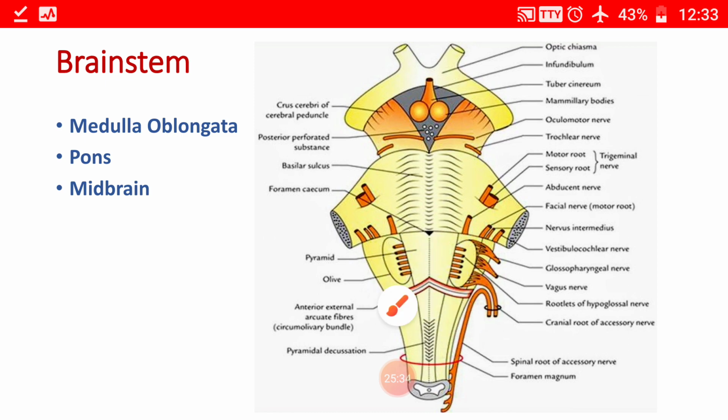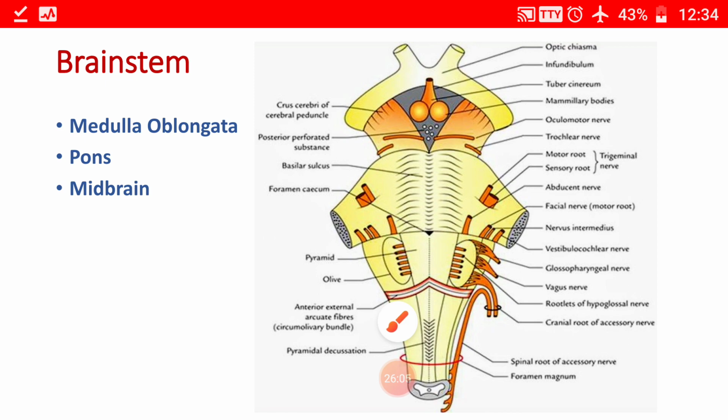Coming to the next portion, that is the medulla oblongata. The medulla oblongata is the lower part of the brainstem and is continuous inferiorly with the spinal cord at the foramen magnum and above it is continuous with the pons. On the ventral aspect of the medulla, there are two pyramid-shaped elevations called the pyramids. So these are the pyramids.